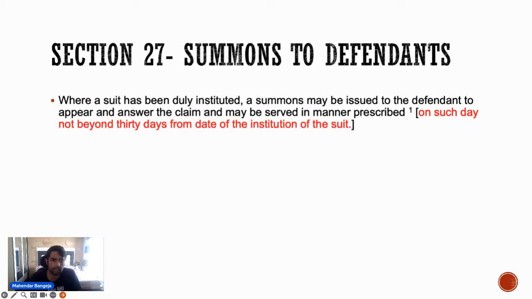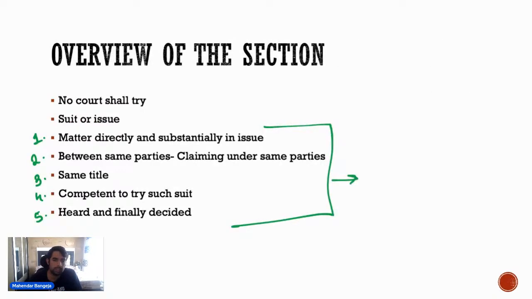फिर उसके बाद आता है res sub judice. Res sub judice में भी ये सारी चीज़ें होनी चाहिए except heard and finally decided. One thing that you have to understand about res sub judice is that the suit is pending. So there are two suits that are pending.